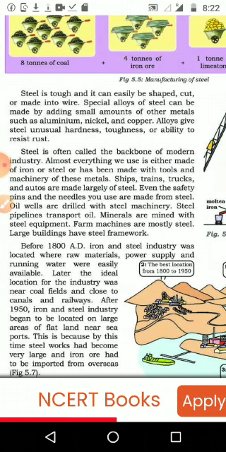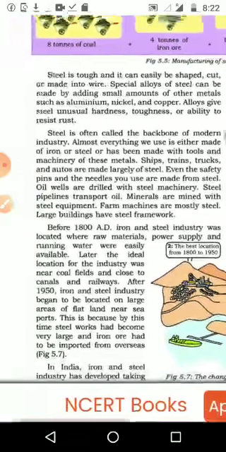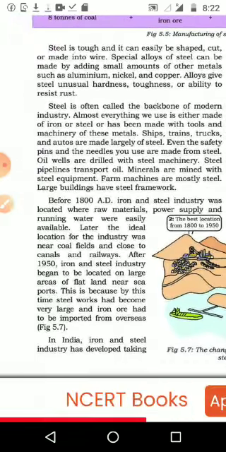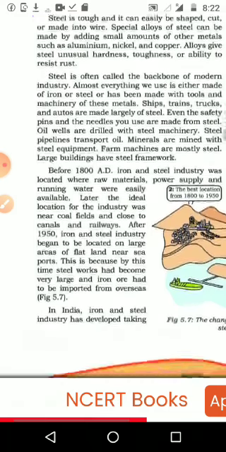So if we look at each and everything, from a small safety pin to the hardest machines we are using, up to there we are in need of iron. So that is why the iron and steel industry is known as the backbone of modern industry. You may be asked a 5-mark question, so you can write why we call it that, with some examples.